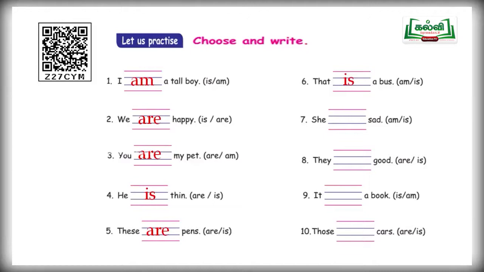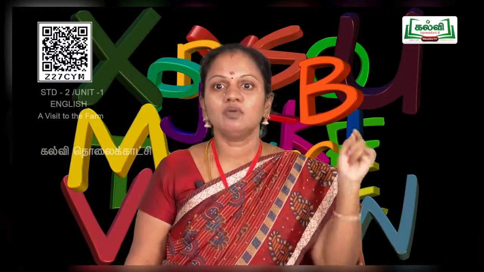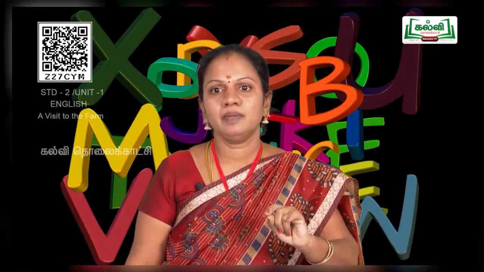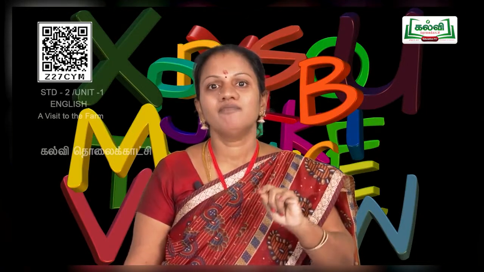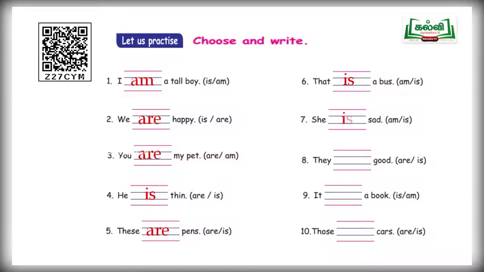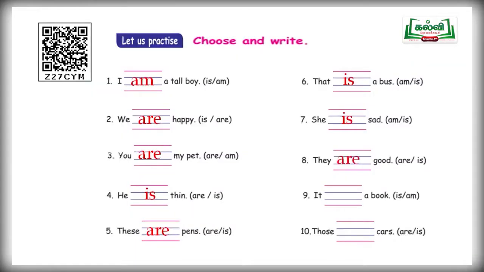And your next question, she dash sad. So there are two options, am and is. For the pronoun she, what you must write there? Am or is? Very good, children. Is is the correct answer. She is sad. She is sad. And next one, they dash good. Are and is. Two options are given. Which one is correct? They are good.